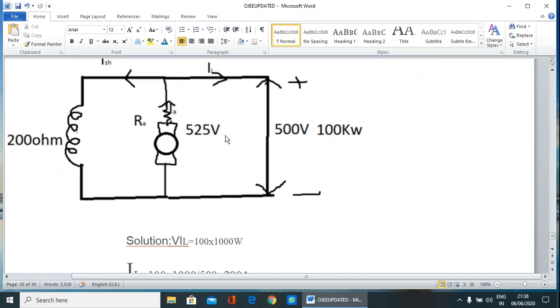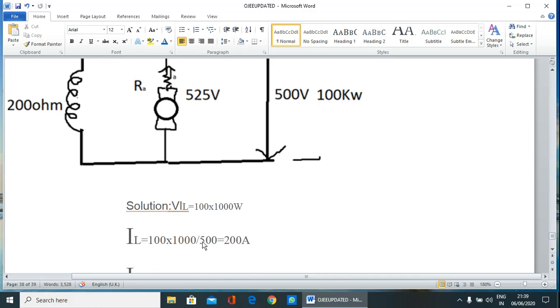This is the solution. This is the shunt field resistance. This is armature EMF or EMF generated, and this is the output, and this is the voltage. So V IL is equal to 100 into 1000 watt, that is 100 kilowatt.